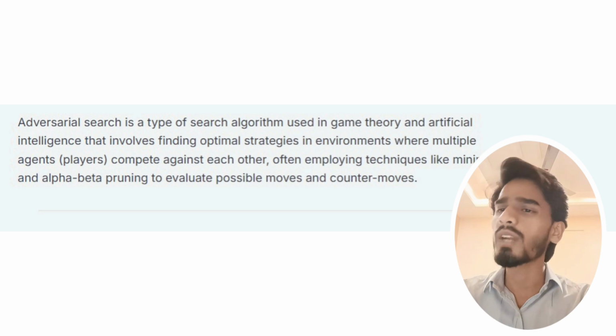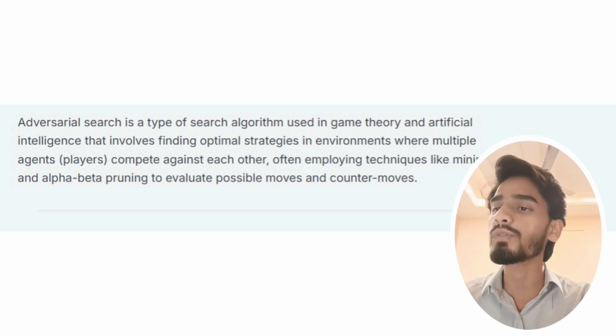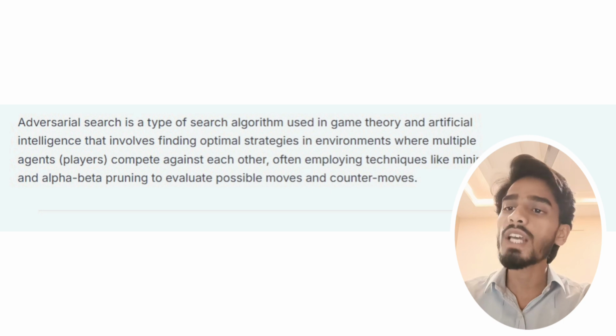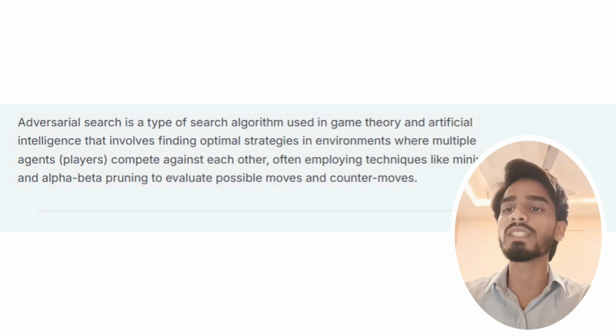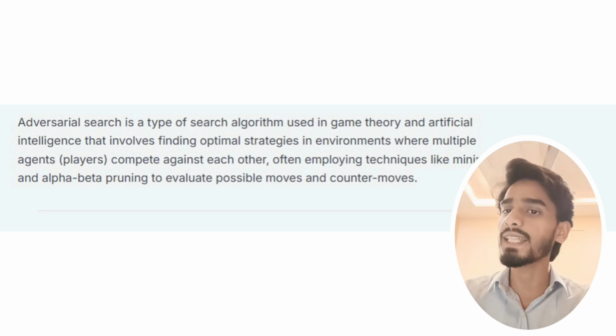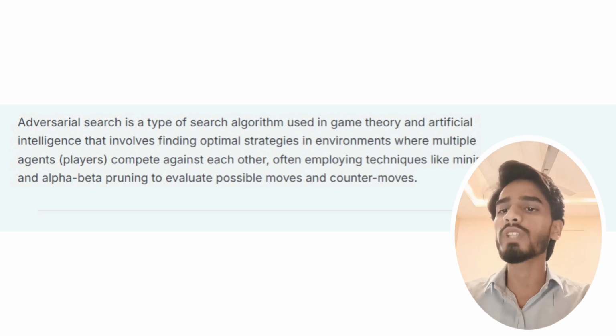Next is adversarial search. Adversarial search is a type of search algorithm used in game theory and artificial intelligence that involves finding optimal strategies in environments where multiple agents, that is players, compete against each other, often employing techniques like minimax and alpha beta pruning to evaluate possible moves and counter moves.